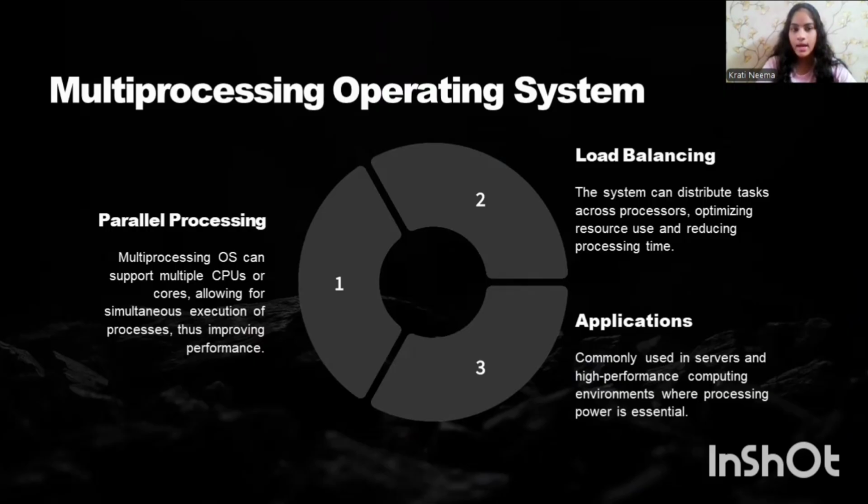So basically, a multiprocessing operating system is a team of superheroes, each handling a part of the job so things get done quicker and better.